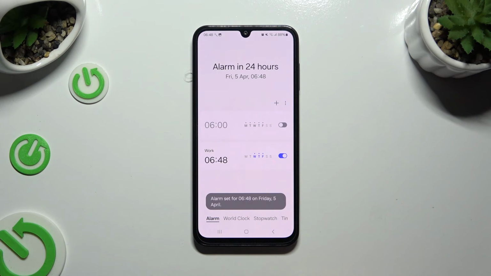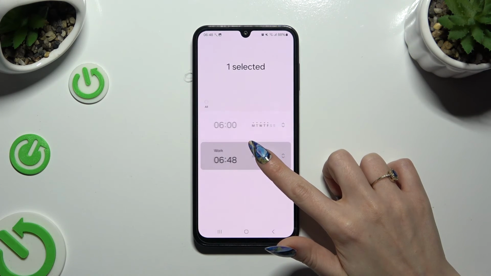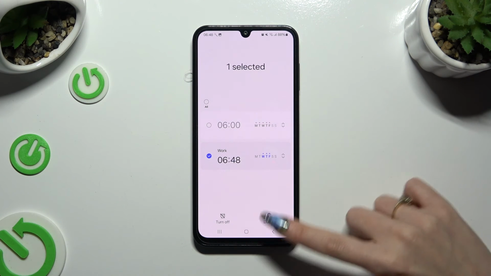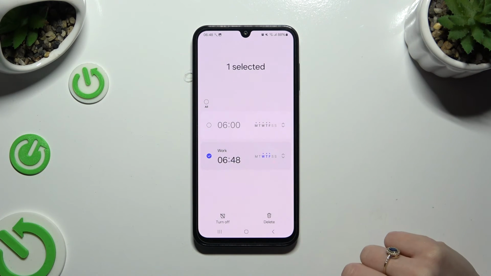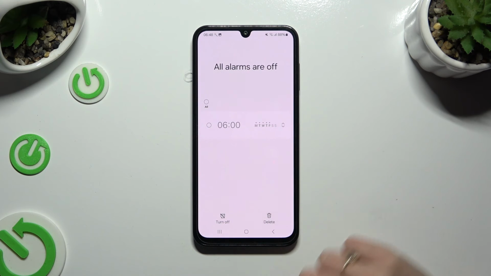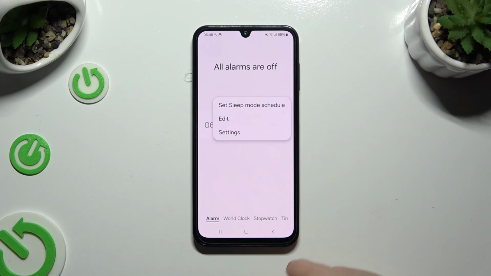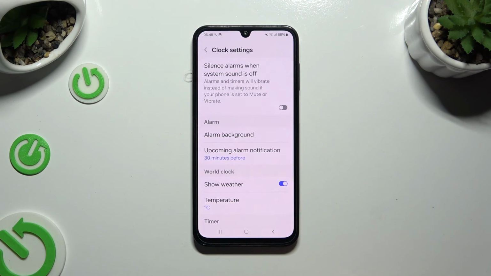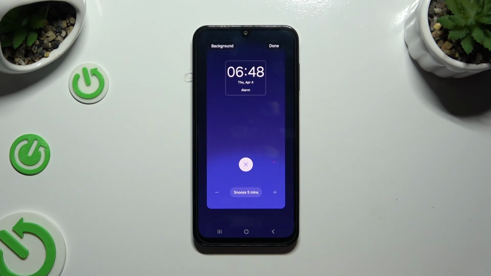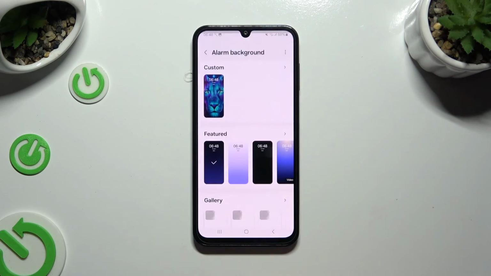To get rid of your alarm, you can always hold it and click on Delete at the bottom right corner to get rid of it. Lastly, you can click on those three dots next to plus icon, select Settings and manage all of them however you wish to, like alarm background for every alarm.